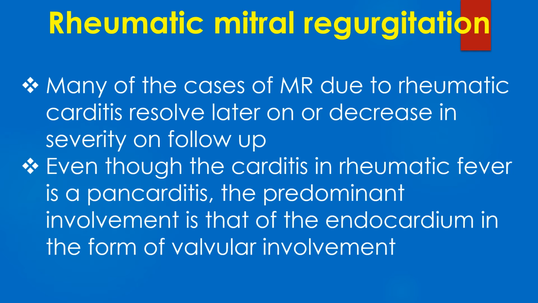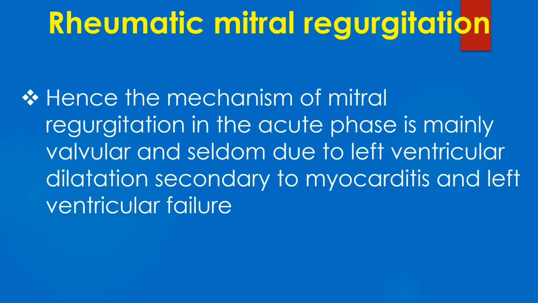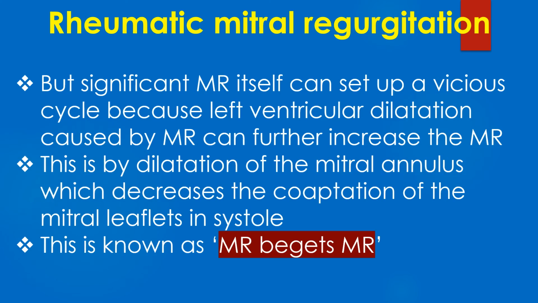Even though the carditis in rheumatic fever is a pancarditis, the predominant involvement is that of the endocardium in the form of valvular involvement. Hence, the mechanism of mitral regurgitation in the acute phase is mainly valvular and seldom due to left ventricular dilatation secondary to myocarditis and left ventricular failure. But significant MR itself can set up a vicious cycle because left ventricular dilatation caused by MR can further increase the MR. This is by dilatation of the mitral annulus, which decreases the coaptation of mitral leaflets in systole. This is known as MR begets MR.